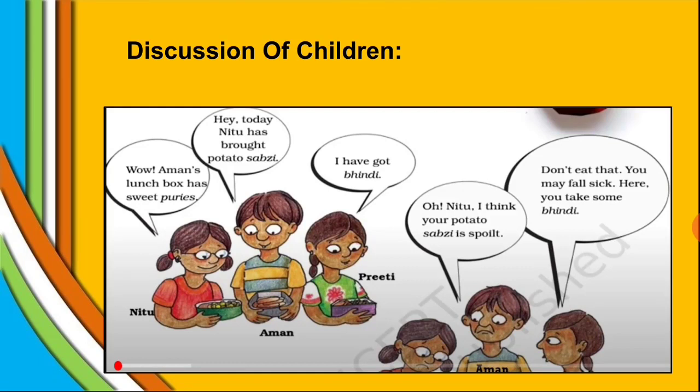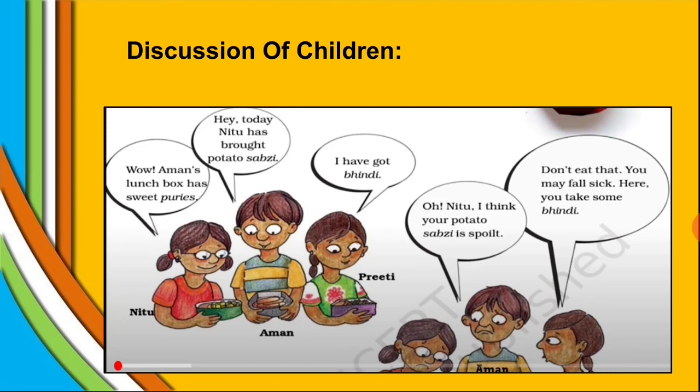Aman said, "Hey, today Neetu has brought potato sabji." "Preeti, I have got bhindi only." But within a few seconds, what happened? "Oh, Neetu, I think your potato sabji is spoiled." Preeti said, "Don't eat that. You may fall sick. Here, take some of my vegetable, that is bhindi."